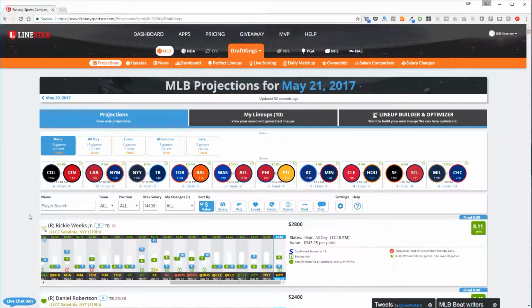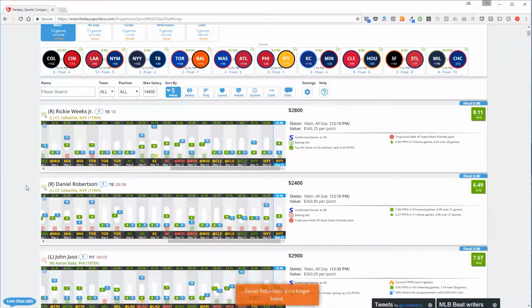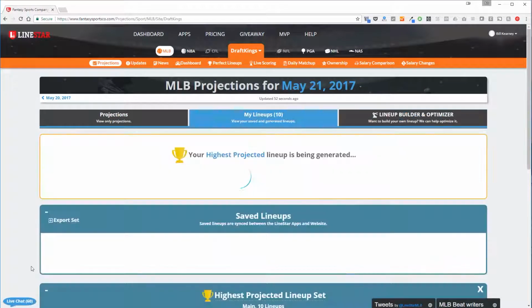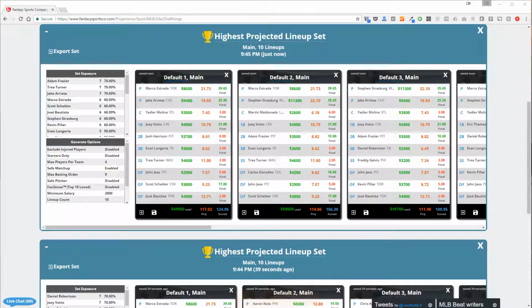I'll go back to projections and remove the love from this player. If I auto-generate another lineup in the same way, you'll see that Daniel Robertson is no longer on the first two lineups, but is still the best third baseman for default 3 and default 4, even if you didn't give him love. So what if you have a player who is still showing up in auto-generated lineups, and you are sick of seeing them? That's what hate is for.